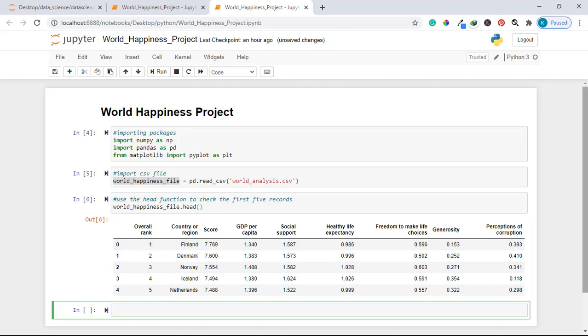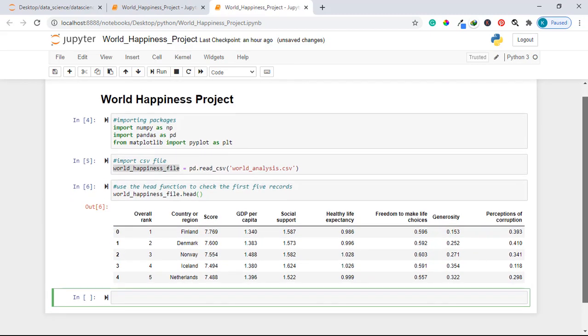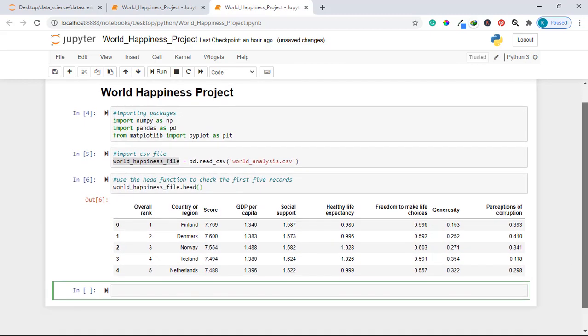You can see my file has been loaded very well, and this file has a particular number of attributes. The first attribute is the overall rank. Then we have country or region, that is Finland, Denmark, Norway, etc. Then we have the score for happiness level. This data is very important because it is like a sample from which we want to create a model that will be used for predicting future happiness level.